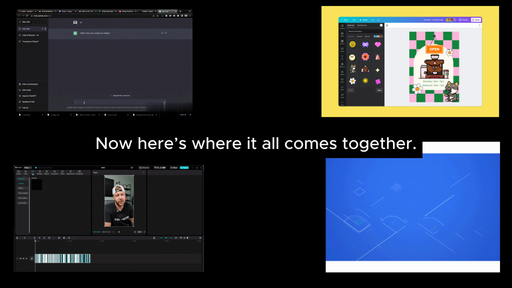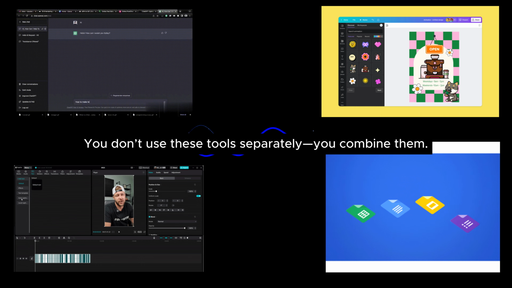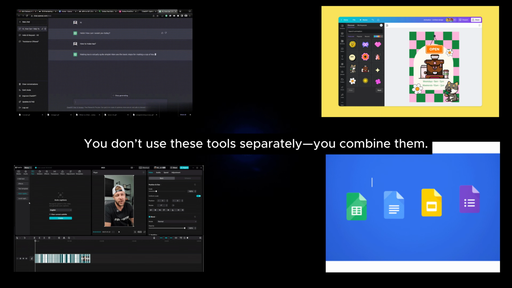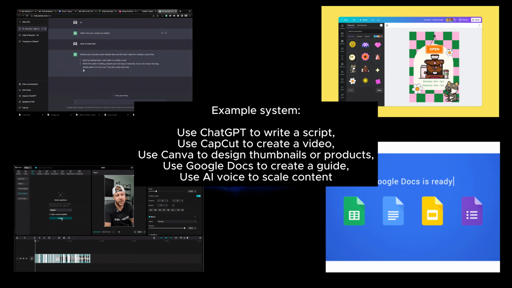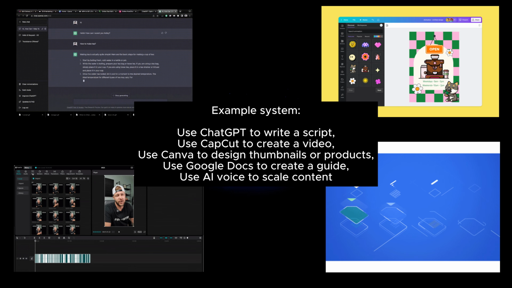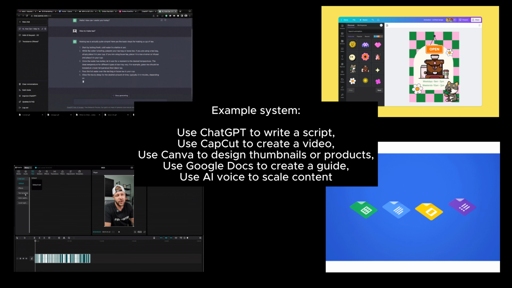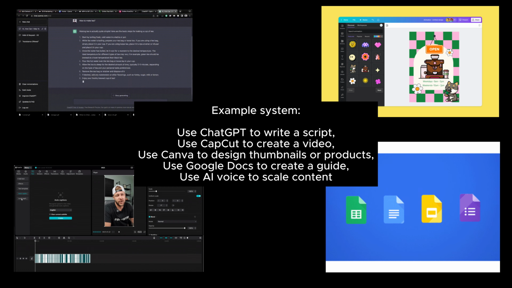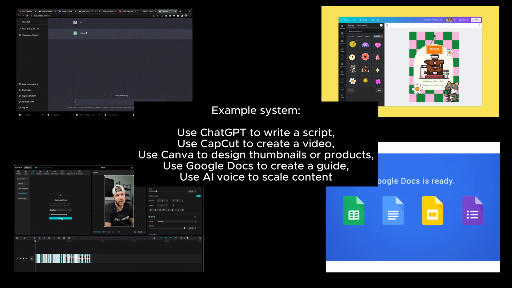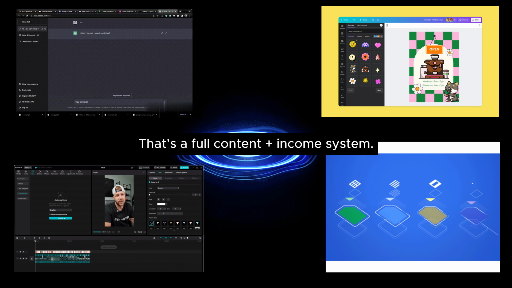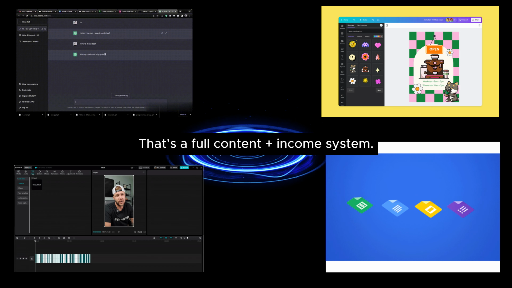Now here's where it all comes together. You don't use these tools separately, you combine them. Example system. Use Chat to write a script. Use CapCut to create a video. Use Canva to design thumbnails or products. Use Google Docs to create a guide. Use AI voice to scale content. That's a full content plus income system. Most people mess this up by trying to use every tool at once, overcomplicating the process, or not taking action. You only need one system to start.